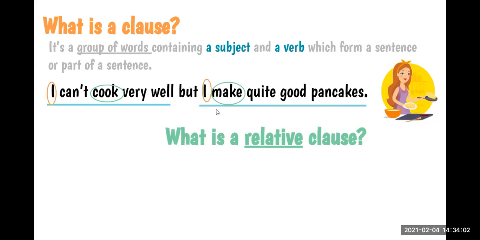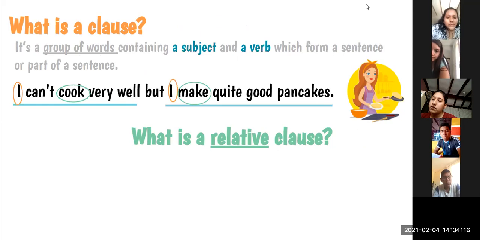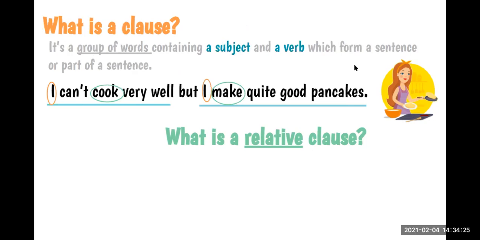So what is a conjunction? It is the word that joins these 2 clauses in one sentence. Well, a relative clause is like a sentence, but it doesn't have a clear meaning by itself. It has to be connected to something to understand it.